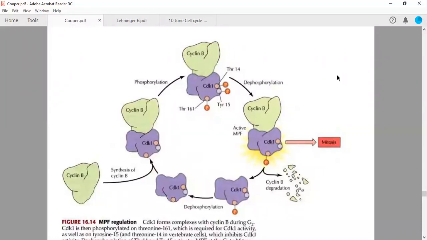Okay, once they are all phosphorylated, now the regulation, see, this is a little bit complex, but certain things are required when you are driving your car or scooty or motorcycle. You are having activating things, you are having inhibitory things. Activating things, for example, you have the accelerator or race, and the inhibitory things you have are brakes.